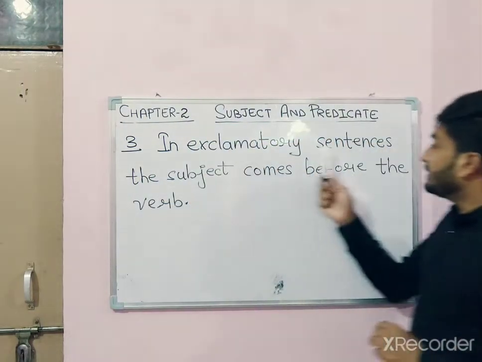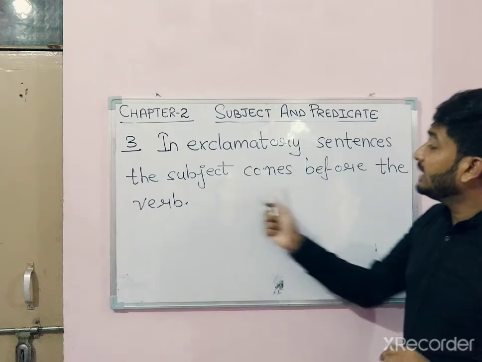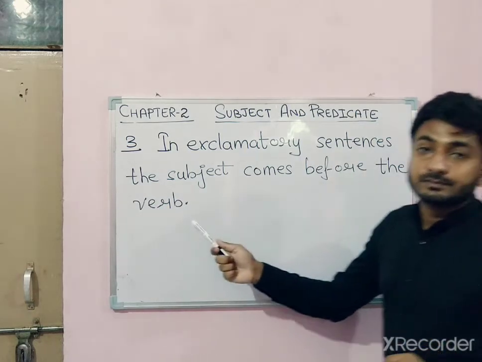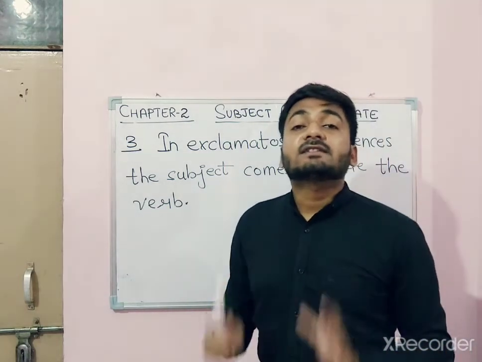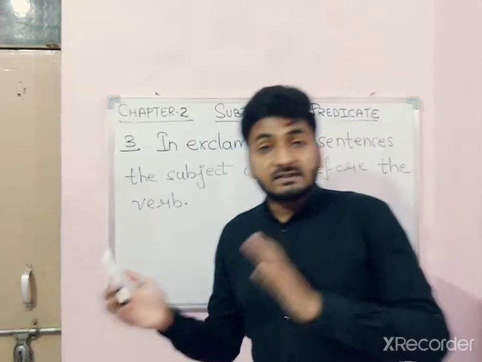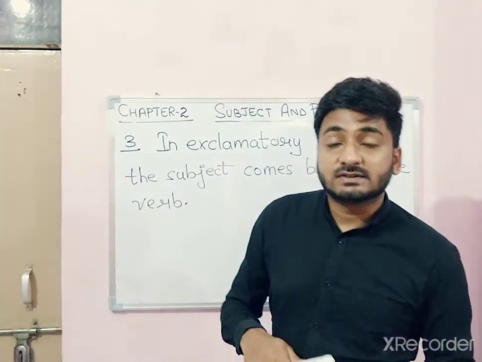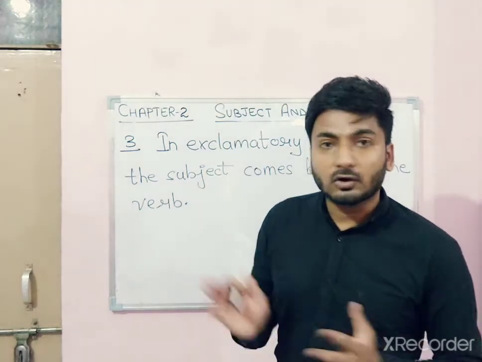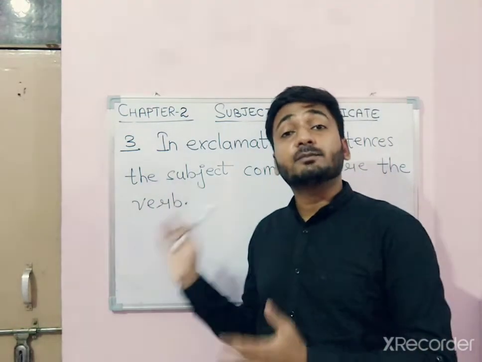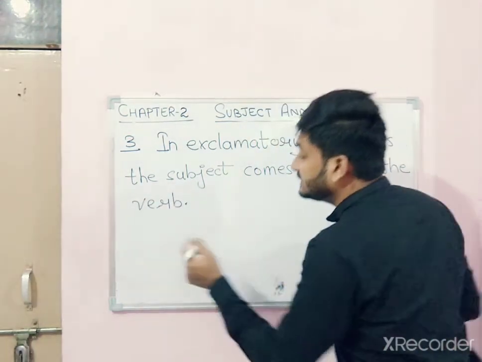Point number 3. In exclamatory sentences, the subject comes before the verb. That means in exclamatory sentences, the subject comes before the verb, not the very first in the sentence, but before the verb. Now see the example.